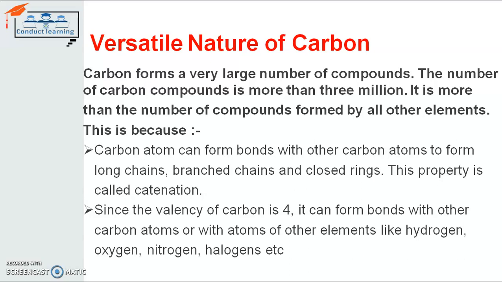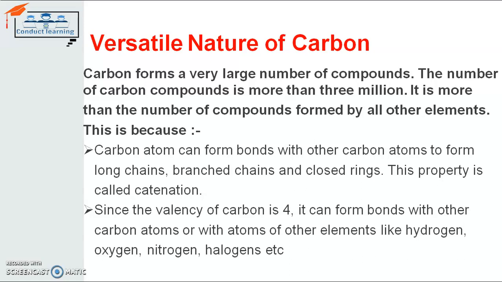These are the three different architectures of carbon-carbon bonding: carbon attached to another carbon atom in the form of a long chain, in the form of a branched chain, or in the form of a ring. This property of the carbon atom is called catenation.